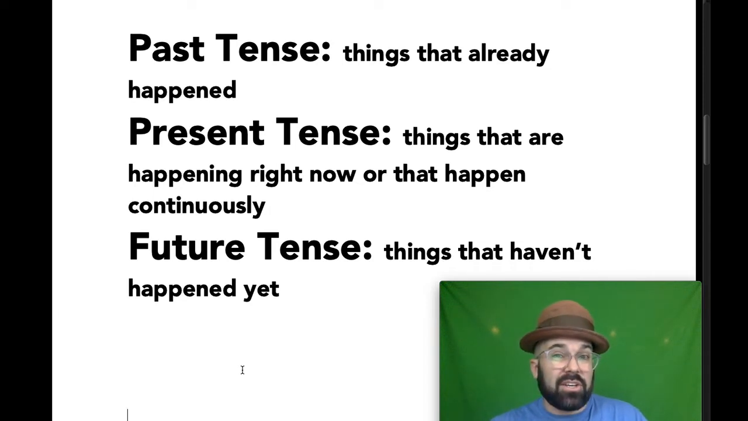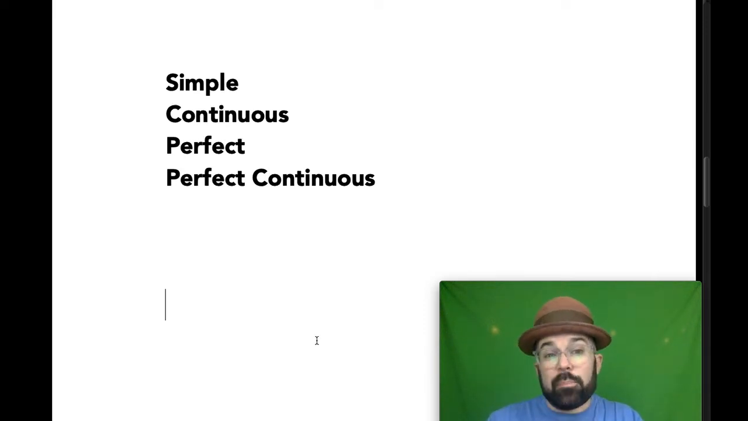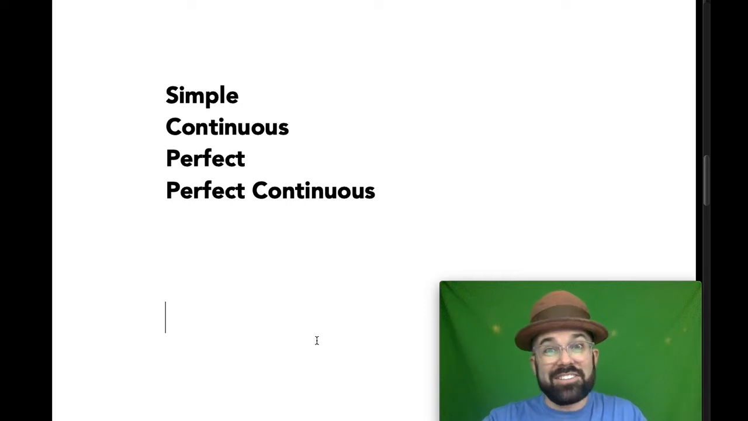Now, each of these three could also be broken up into four other categories: simple, continuous, perfect, or perfect continuous, but we're mostly just going to be focusing on simple in this video. So let's look at some very simple examples.